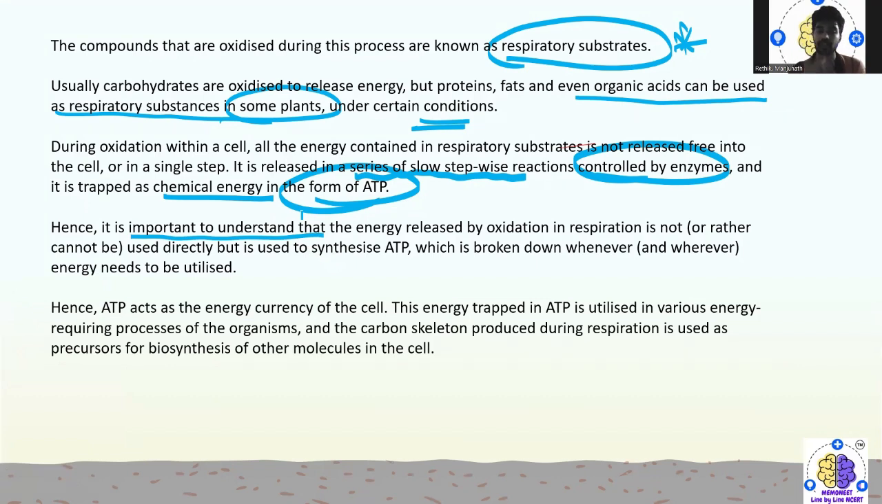So it is very important to understand that the energy released by the oxidation of respiration cannot be used directly. Instead, it is used to synthesize ATP, which is broken down whenever energy needs to be utilized. So ATP acts as the energy currency of the cell. This energy trapped in ATP is utilized in various energy-requiring processes of an organism, and the carbon skeleton produced during respiration is used for the biosynthesis of other molecules in the cell.